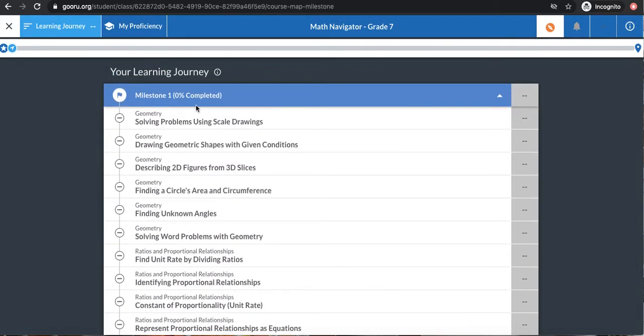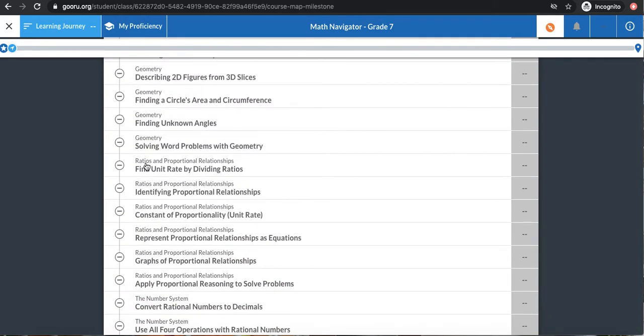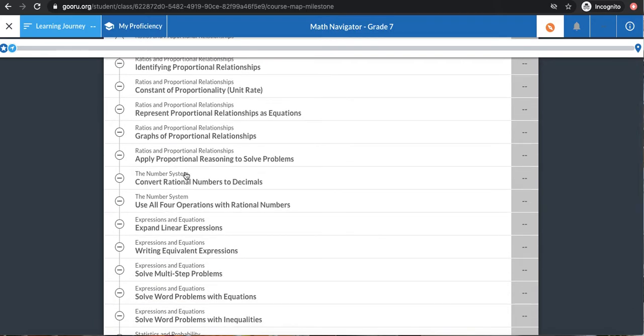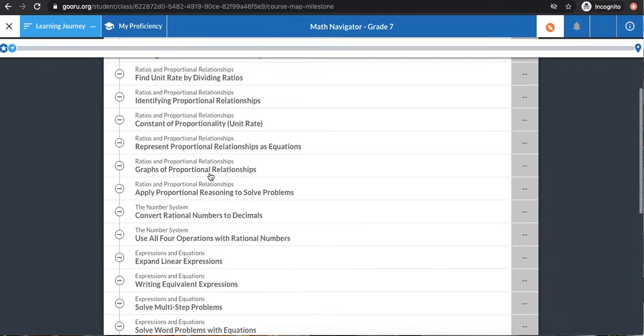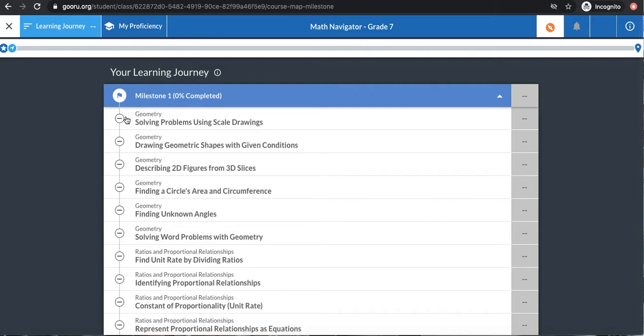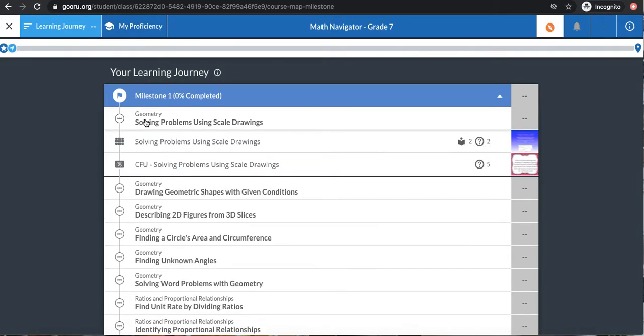And remember, we looked at all those geometry topics I have to work on in order to gain that 7th grade proficiency or grade level proficiency. Here they are. And I have a bunch of other topics too, like ratios, the number system. So all of these bars are one lesson. So to get started, I can just click and I can see that the lesson has 2 parts.